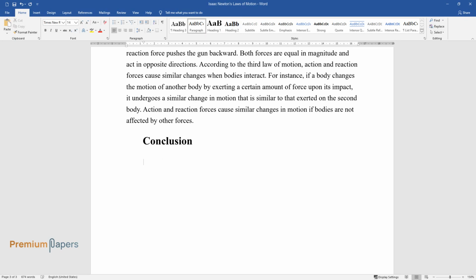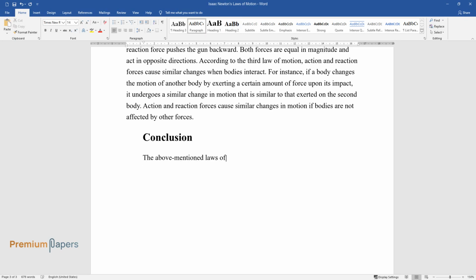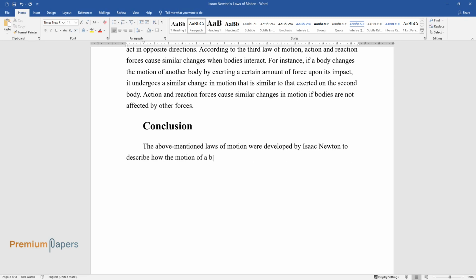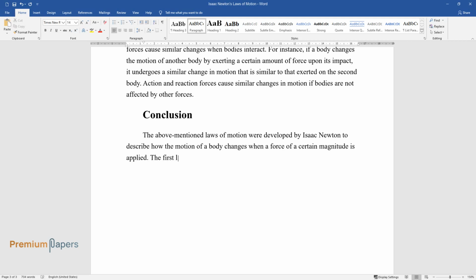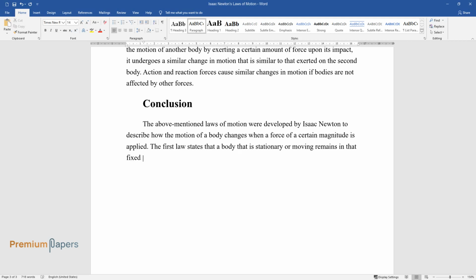Conclusion. The above-mentioned laws of motion were developed by Isaac Newton to describe how the motion of a body changes when a force of a certain magnitude is applied. The first law states that a body that is stationary or moving remains in that fixed state unless changed by an external force exerted upon it.